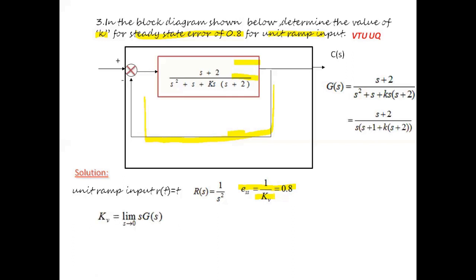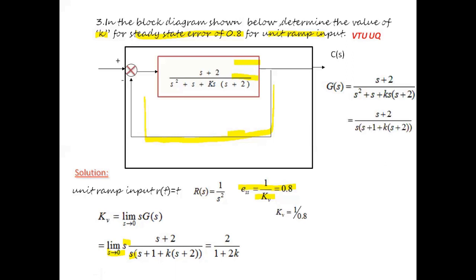So now we know kV is equal to limit s tends to 0 of s into G of s. Once after substituting for G of s, limit s tends to 0 of s into G of s is nothing but (s plus 2) divided by s of (s plus 1) plus k into (s plus 2). Once after substituting s tends to 0, we have obtained kV as 2 divided by 1 plus 2k.